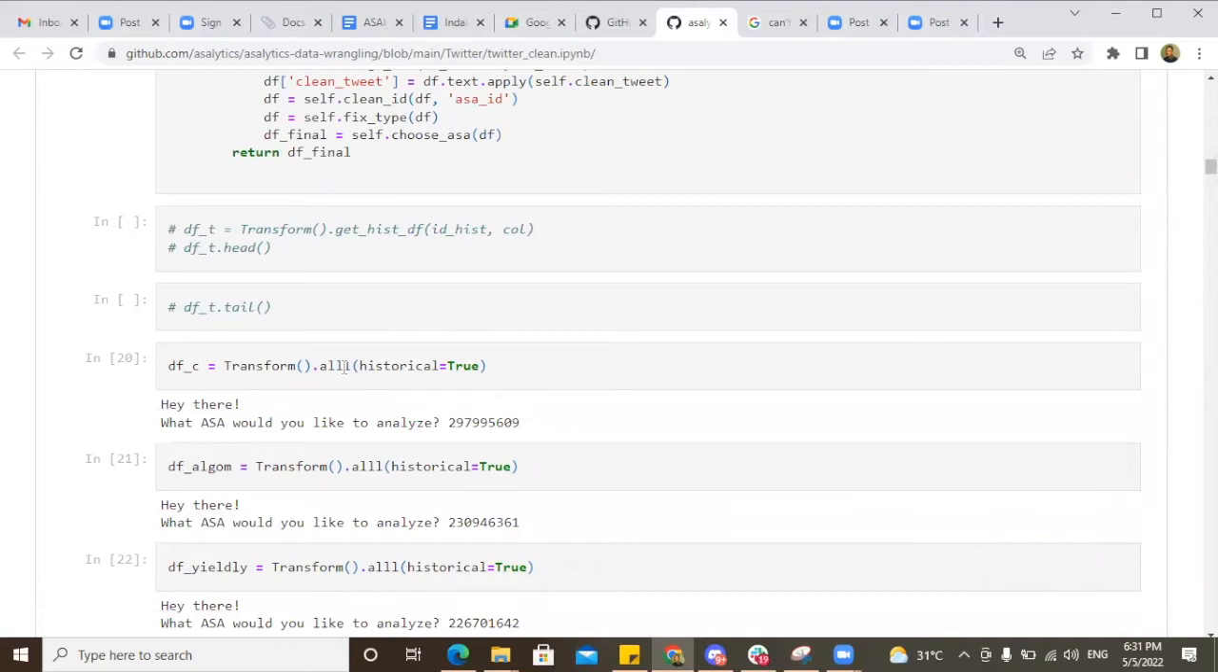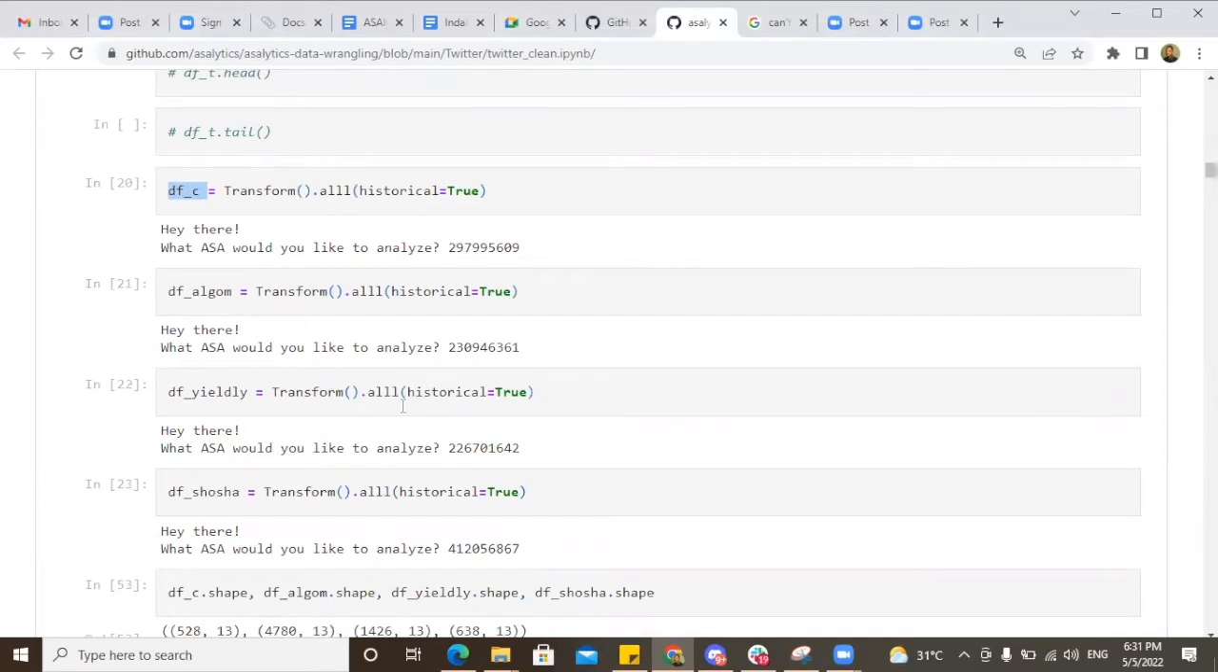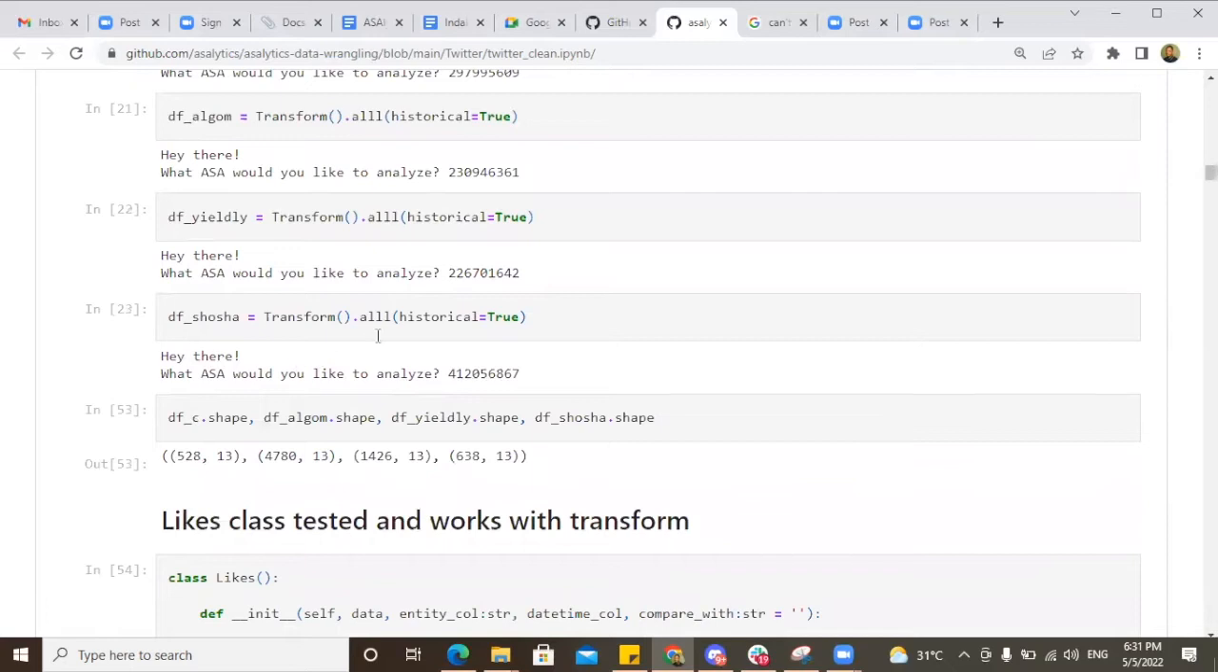So if I make use of the transform class for this particular use case, choice coin, and I run this, it will ask me to pass in the ASA that I want to analyze, and I pass in the particular choice coin ASA ID, and it extracts the data needed to run the analysis and saves it in a data frame. I repeated pretty much the same step for algo mint, for usually, and for social, and that works. As you could see here, this is the shape of each of those ASAs respectively: 5 to 8 for choice coin, and for algo mint, usually and social, 4,780, 14,268 and 638 respectively.